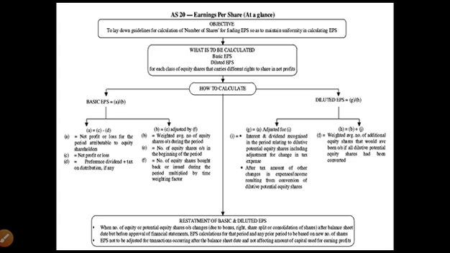Diluted earning per share means, as you know, there are different types of shares. For example, if convertible shares are there, and suppose in a year any of the preference shares are being converted into equity shares, then these equity shares are called dilutive potential equity shares. For them we need to calculate the earning per share, which is called diluted earning per share.